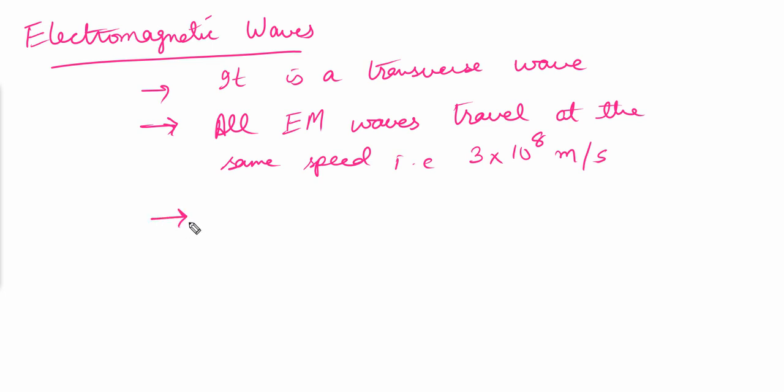And the electromagnetic waves whose frequency is more will have lesser wavelength, and the waves with lesser wavelength have more frequency, or the other way around.